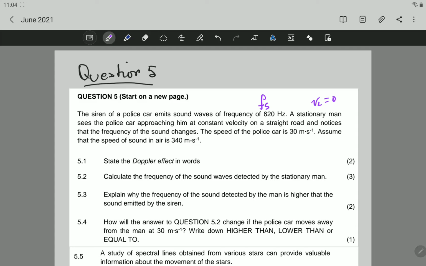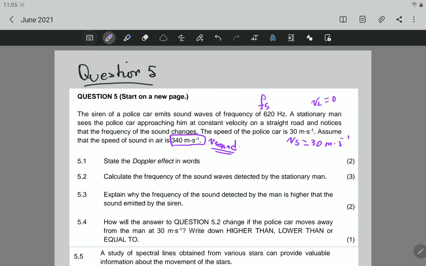So we're going back. The siren of a police car emits sound wave of frequency 620 Hz. A stationary man sees the police car approaching him at constant velocity on a straight road and notices that the frequency of the sound changes. The speed of the car is 30 meters per second. This will be the speed of the source, and that is equal to 30 meters per second. Assume that the speed of sound in the air is 340 meters per second. This is going to be the speed of sound. All right? So that is the question.